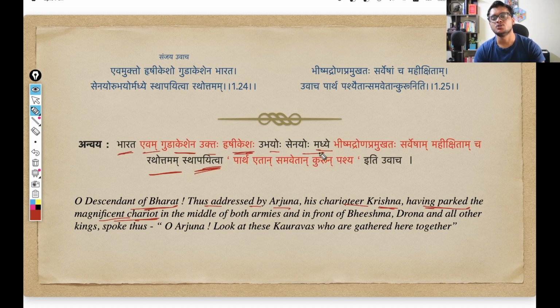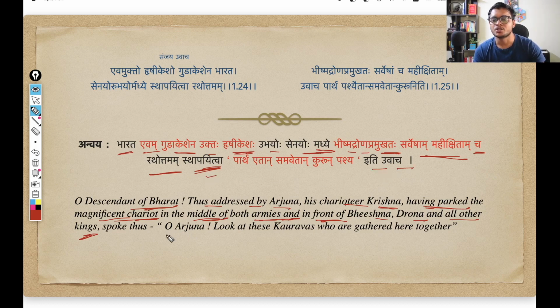Madhye Ubhyo Senyo, Madhya, that is in the middle, Ubhyo Senyo, middle of both armies, and Pramukataha, that is in front of Bhishma Drona, and Cha Sarvesham Mahikshitam, and in front of all the other kings from all around the world that took the side of Kaurava. So he placed the chariot in between both the armies, facing them.